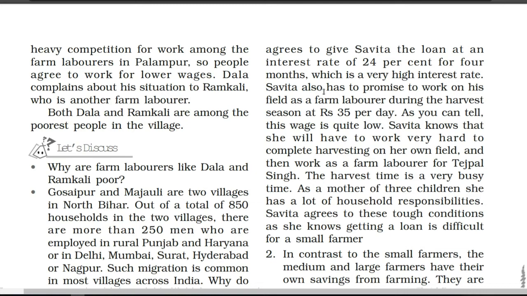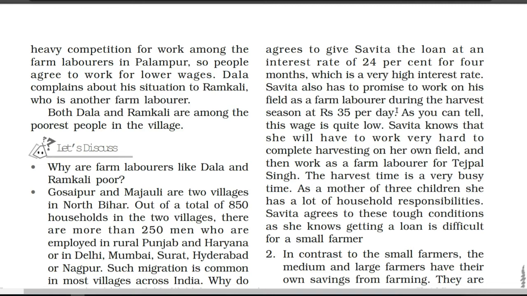After that, Savita also has to promise this 24% rate of interest. Of course, Savita has to do some other things also. Savita also has to promise to work on Tejpal Singh's field as a farm laborer, as a farm worker during the harvest season.